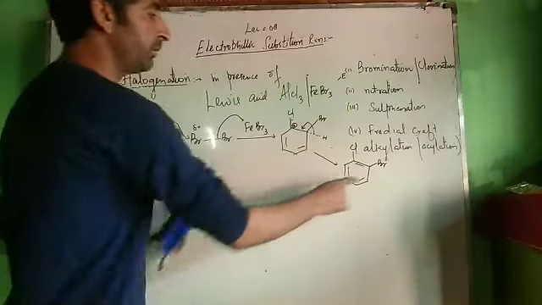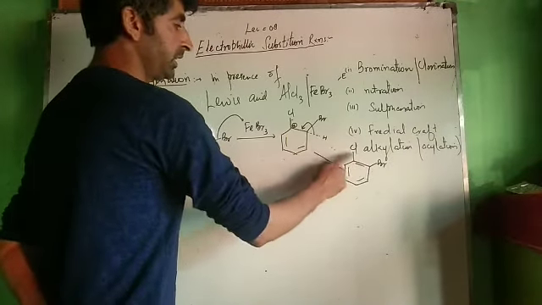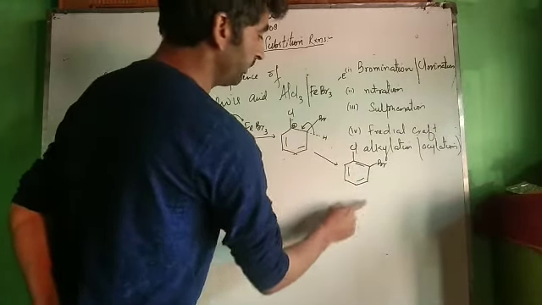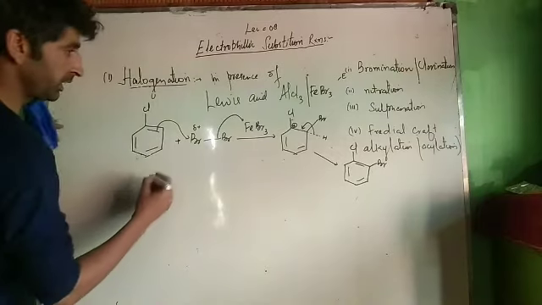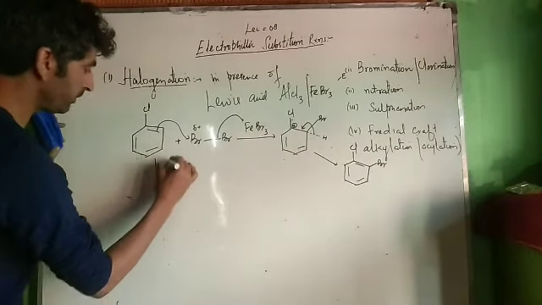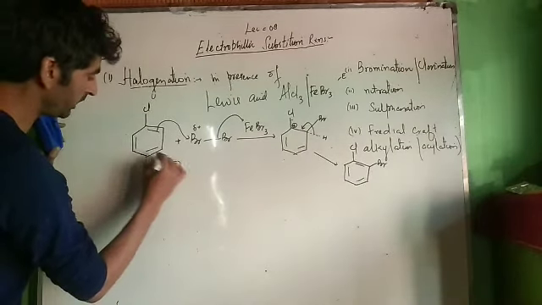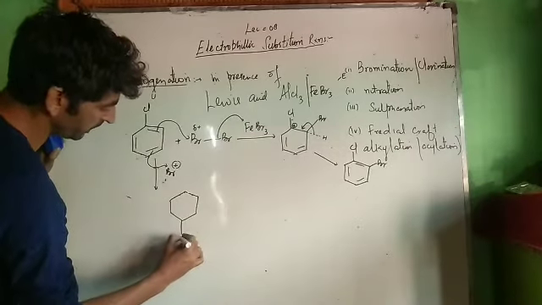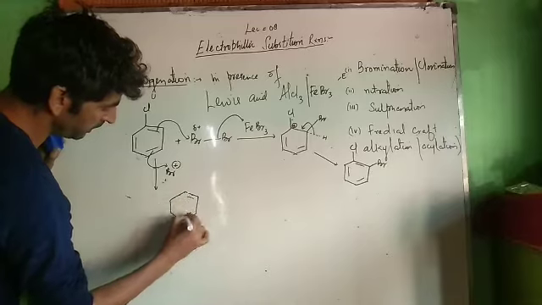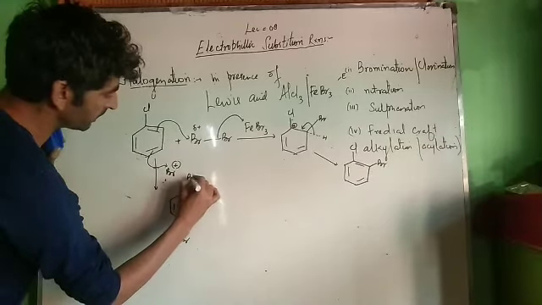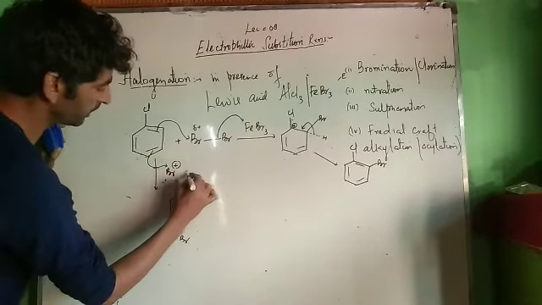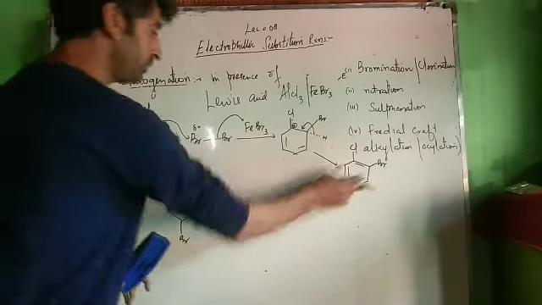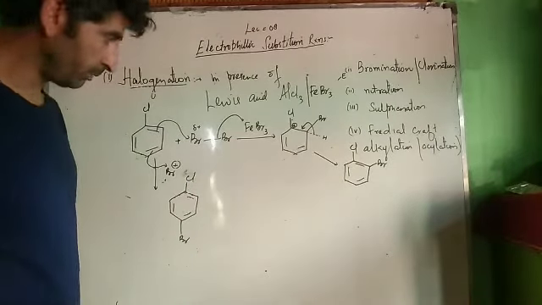It's named alphabetically. B comes first, then C. That's why ortho-bromochlorobenzene. Now similarly, we can get one more type of product. If our electrophile Br plus attacks over here, then we can get para-bromochlorobenzene. Now see, out of these two products, which one will be the major product?